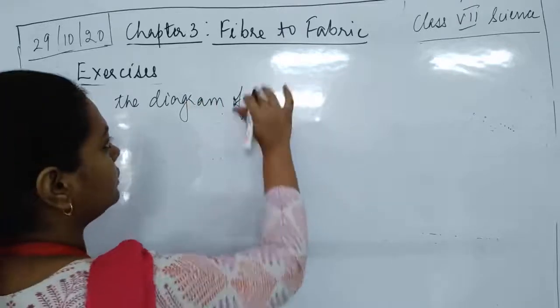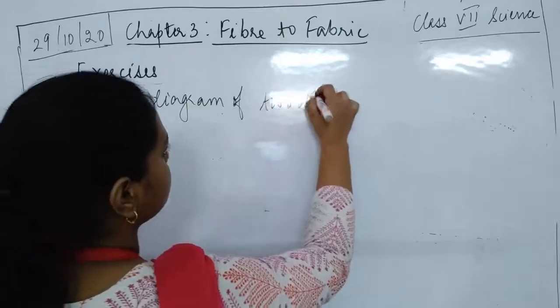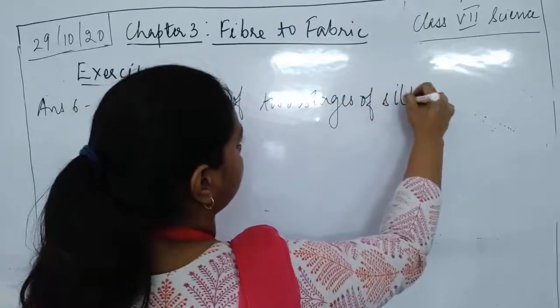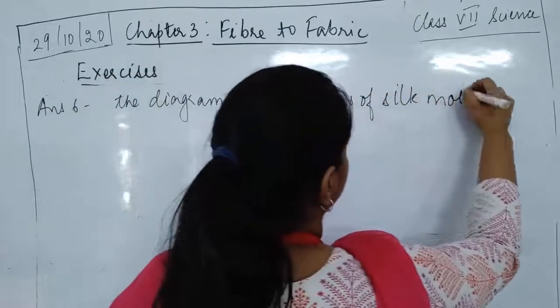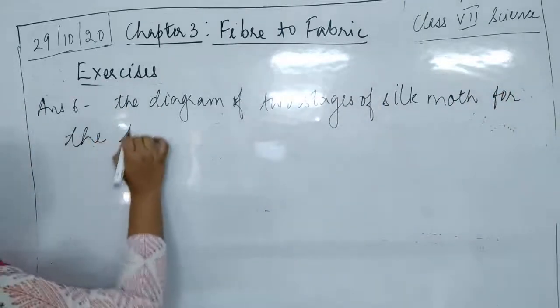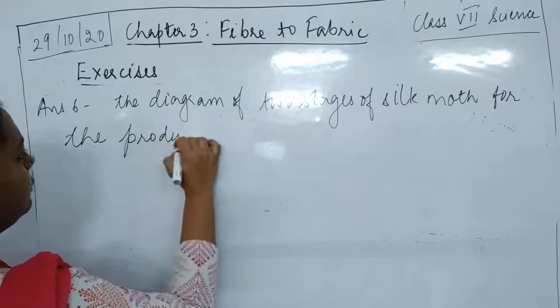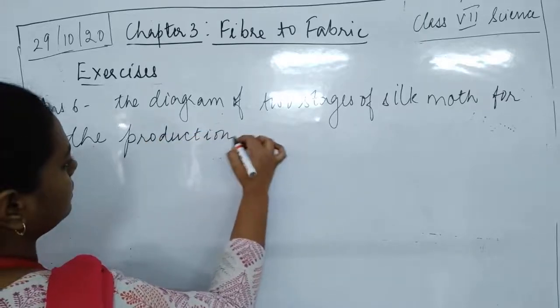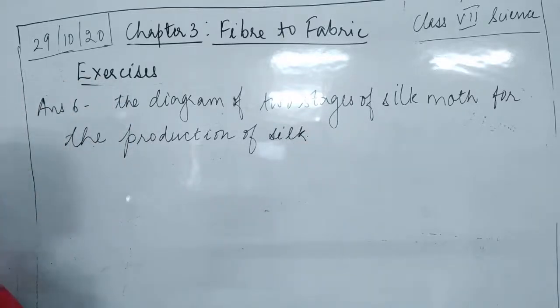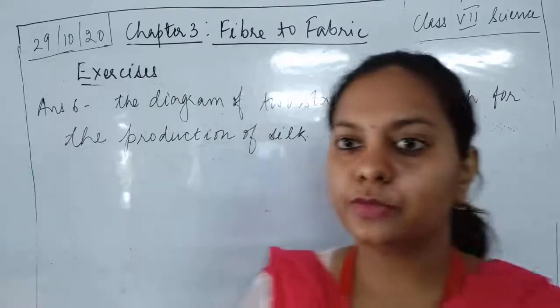of the 2 stages of silk moth for the production of silk. What are the steps? What are the 2 main stages?